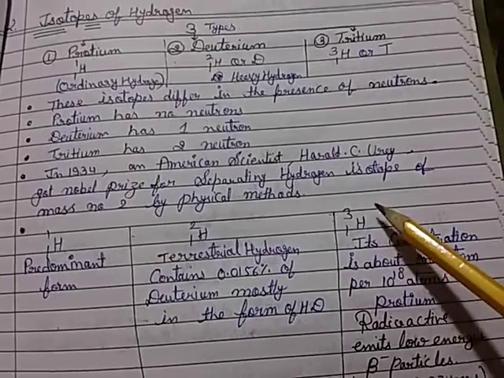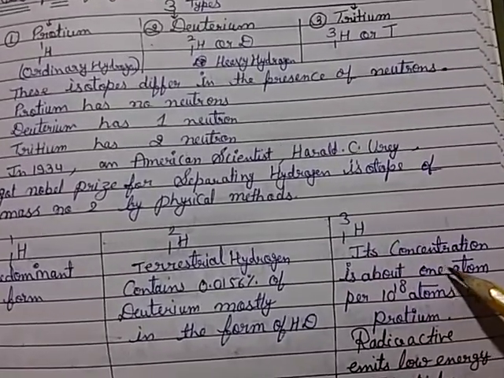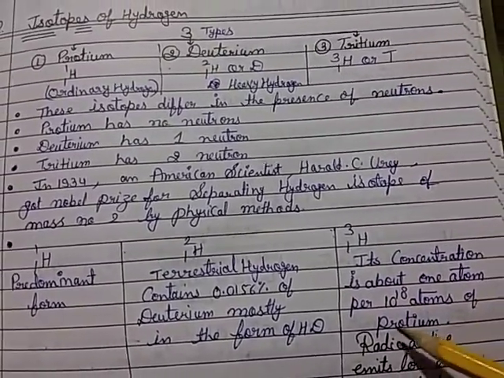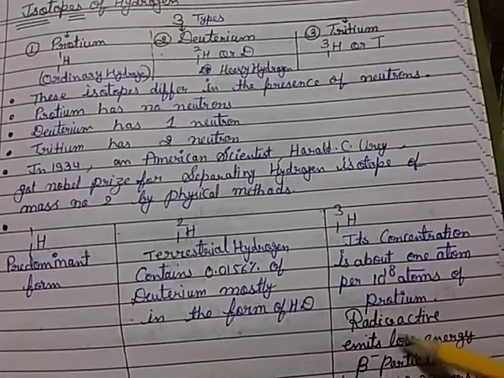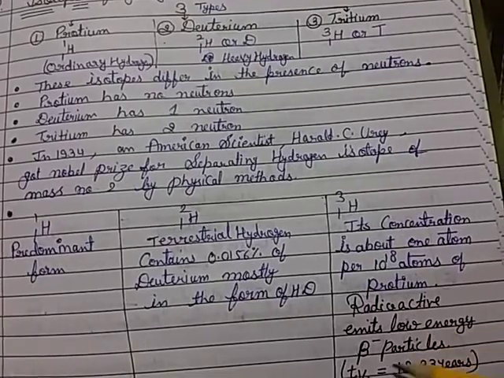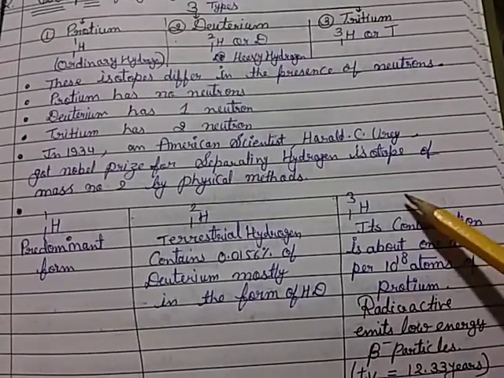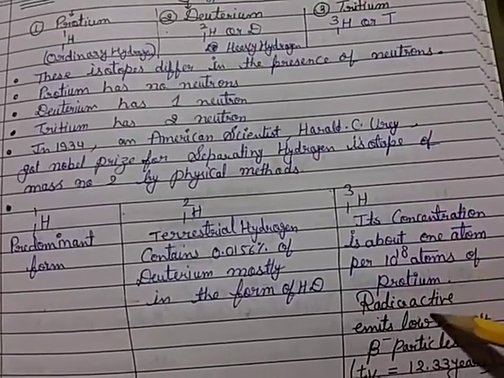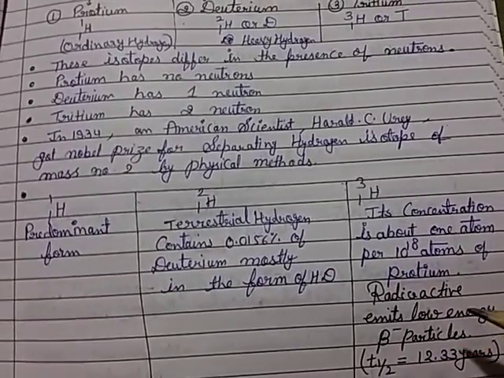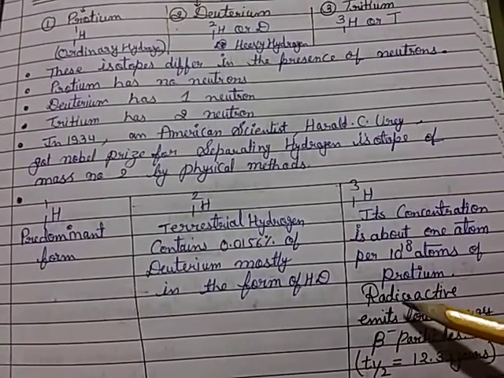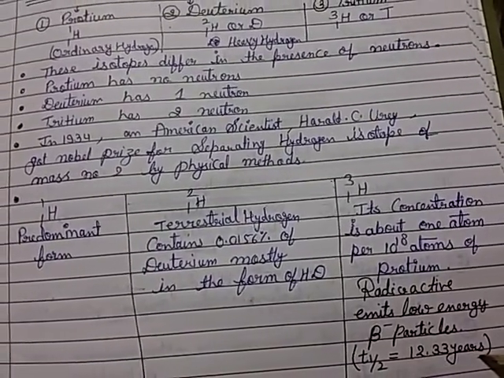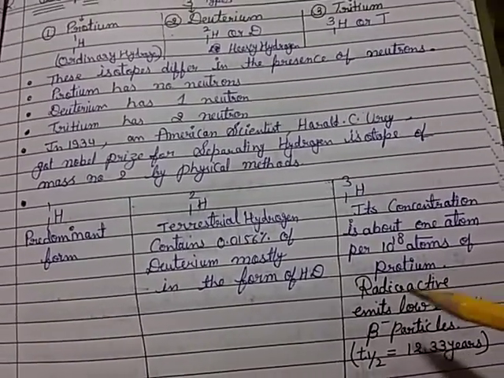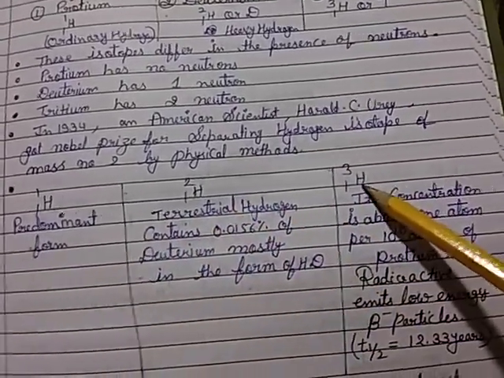Then 1H3: its concentration is about 1 atom per 10 to the power 18 atoms of protium, and it is radioactive, emitting low energy beta particles. Its half life period is 12.33 years. So this is the occurrence of 1H1, 1H2 and 1H3.